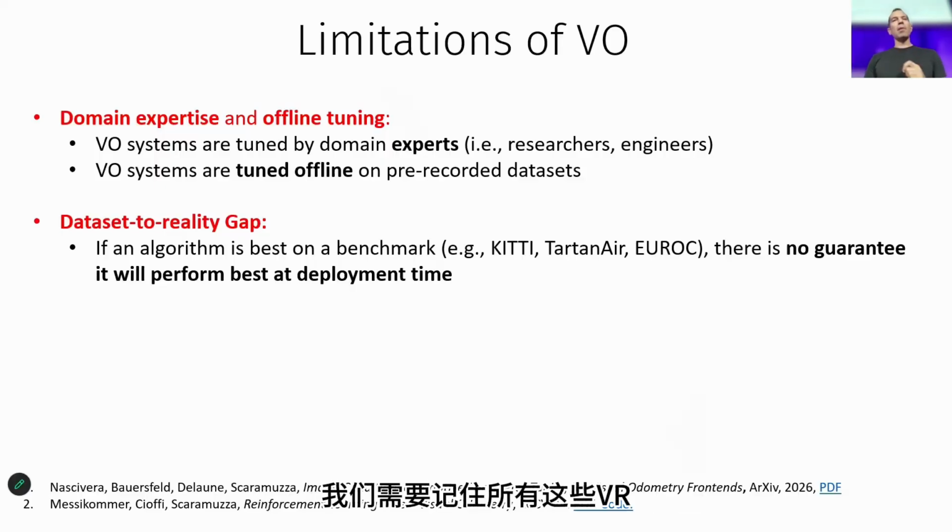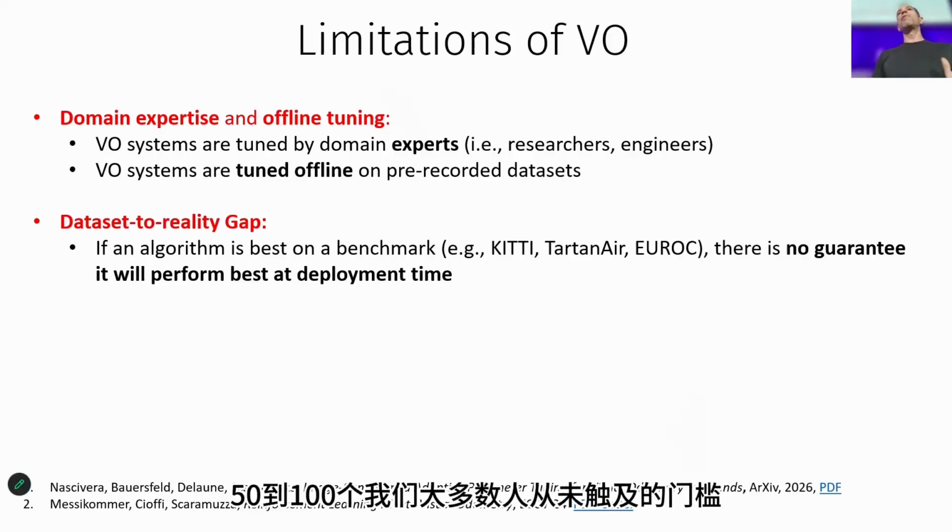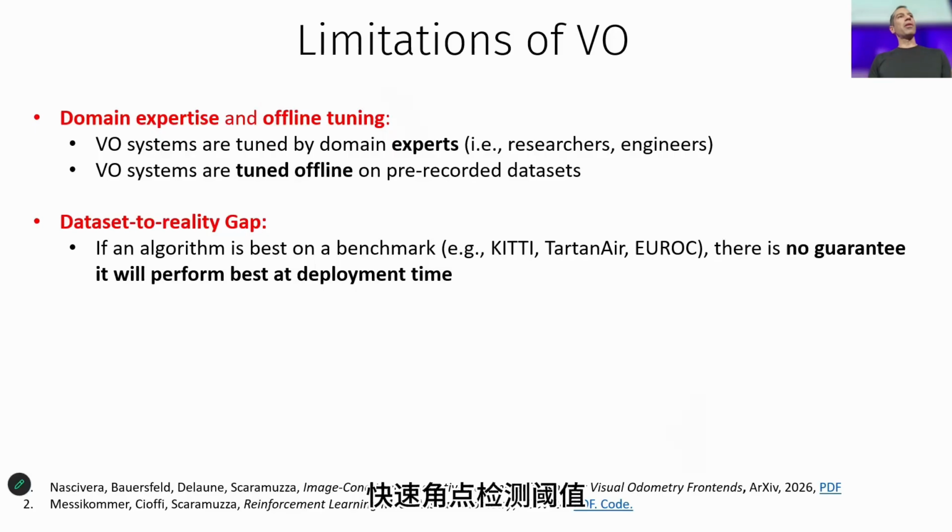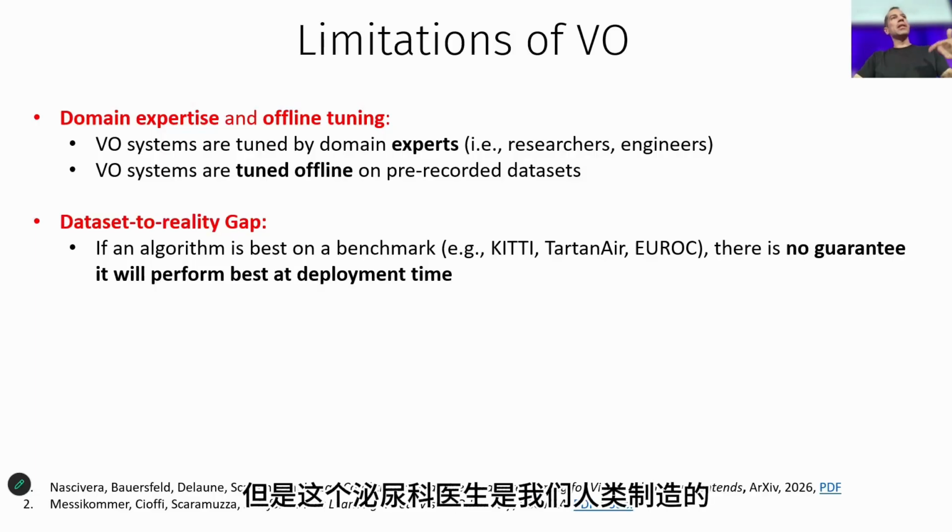What is the key? We need to remember that all these VO, VSLAM algorithms have around 50 to 100 thresholds that most of us never touch. The fast corner detection threshold, the RANSAC thresholds, the KLT pyramid levels, the KLT patch size. There are so many that most of us really never bother about touching them. The problem is that these algorithms are tuned by experts, by us, researchers, engineers, on pre-recorded data sets, and they're never changed in the real world, unless you have a heuristic. But this heuristic is made by us humans.